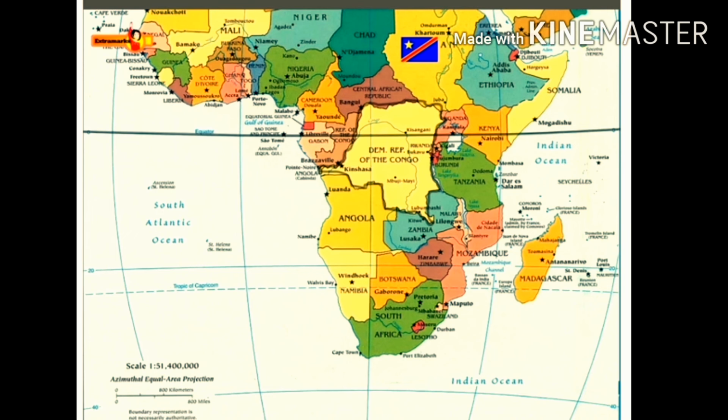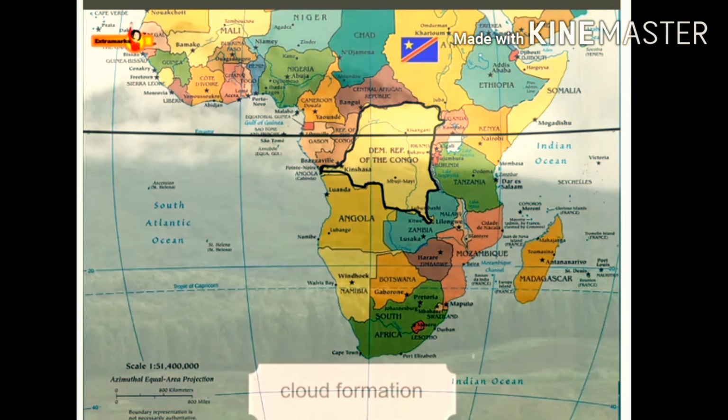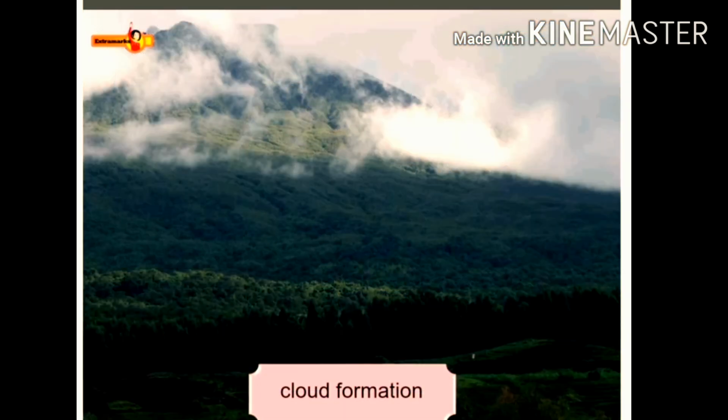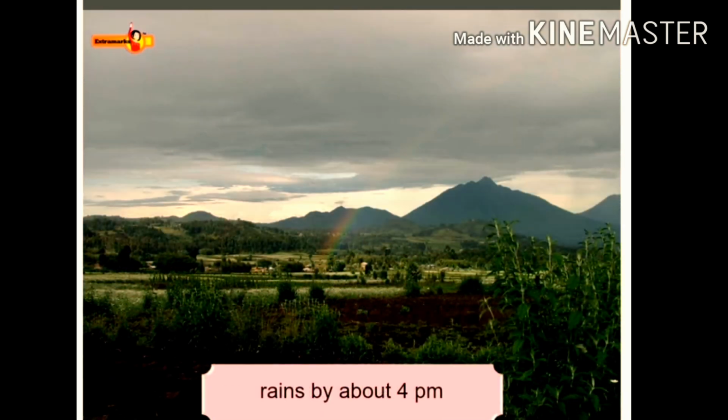As the equator passes through the country, climate is very hot and humid throughout the year. The high temperature makes the water evaporate from the water bodies and leads to cloud formation. The clouds lead to rains by about 4 p.m. It is a continuous cycle that takes place every day.